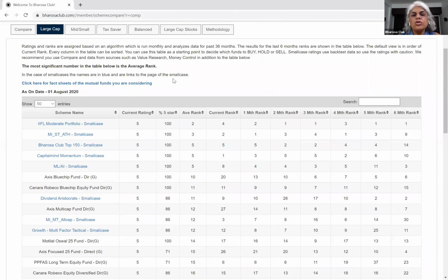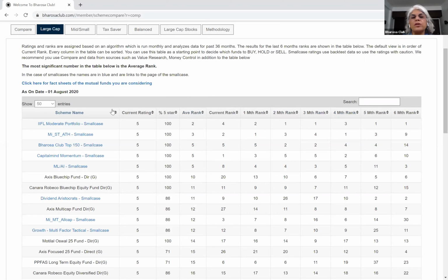The default sort order is the average rank. This screen contains some 43 months of data, because for each month we take the 3 years prior data and calculate a rank. You will see on this screen that the first 5 are smallcases. Axis Blue Chip is in the 6th place, etc., etc.